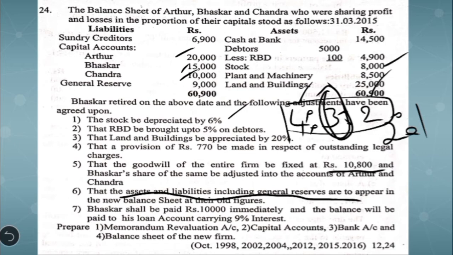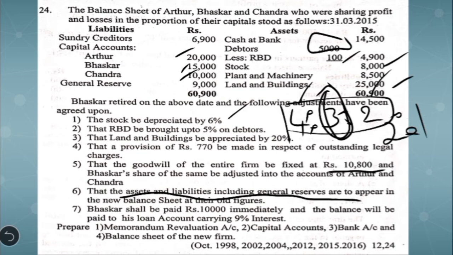Then RBD to be brought up to 5% on debtors. The gross value of debtors is 5,000. On that, if we calculate 5%, it comes to 250, but already we have reserve for bad debts to the extent of 100. So now we have to create a reserve only to the extent of 150. Again we are creating a reserve against an asset, which is a revaluation loss. We have to debit that. Then land and building to be appreciated by 20%. Appreciation is nothing but an increase in the value of land and building, which is a revaluation profit. So on 25,000 we have to calculate 20%. So it is a revaluation profit which is to be credited.